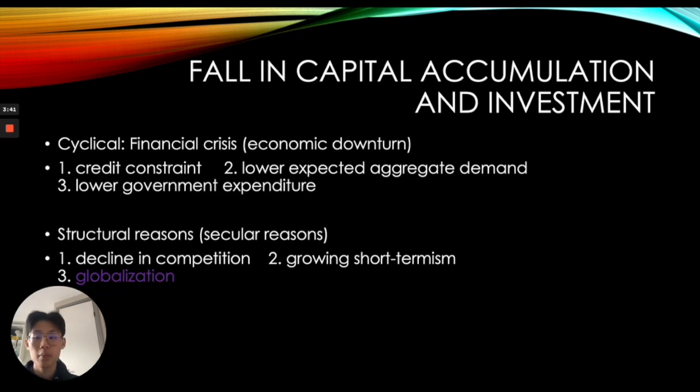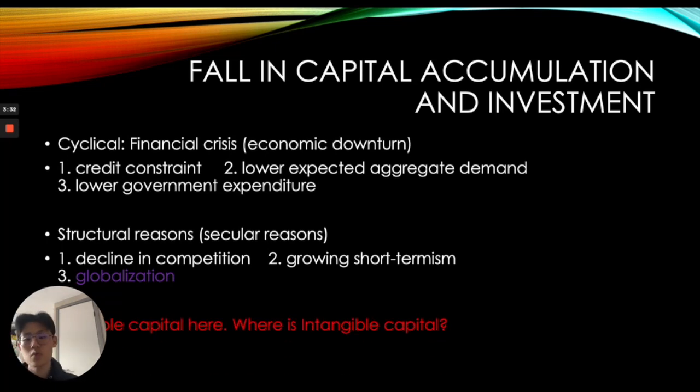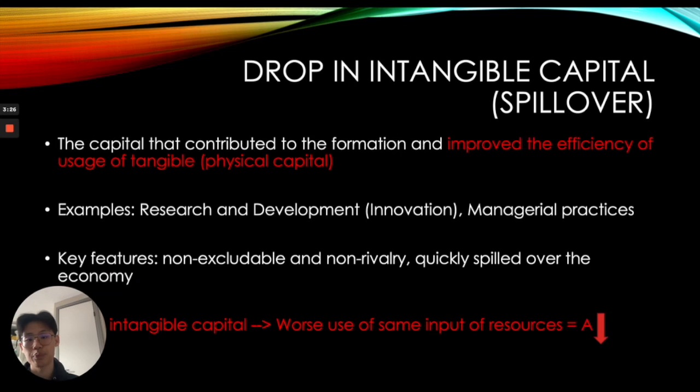The third reason is globalization, which the authors argue reduced capital accumulation and investment. But the problem is, all of those we mentioned above are physical and tangible capital. But where is intangible capital?